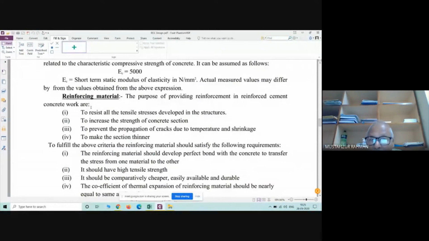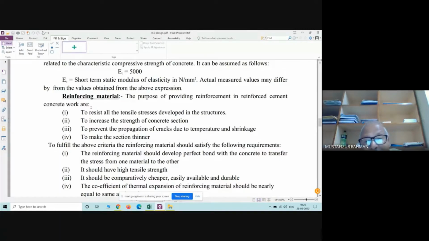Now, if you see the Young's modulus and thermal expansion, regarding thermal expansion, I am not mentioning here. You will see concrete is having less resistance than the steel. So because of the use of steel in concrete, the third point is also to prevent the progression of cracks due to temperature rise, because steel has the resisting capacity. That part is also available. You will be able to go through it in IS 456. It is very easy to follow.